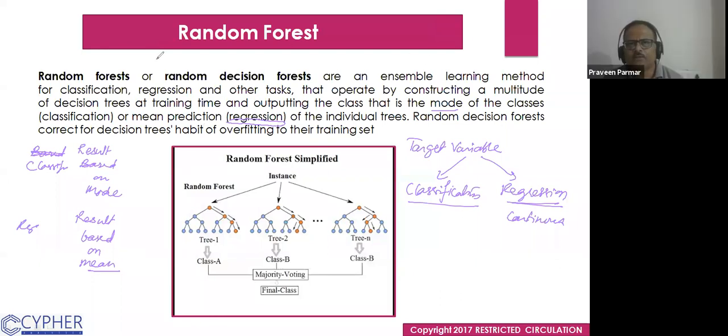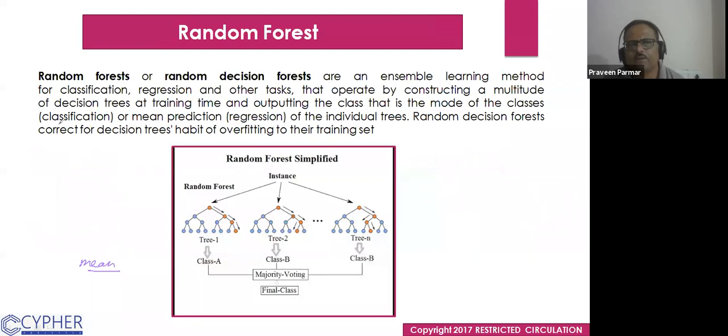Let me explain this statement once more. As you know, the random forest or random decision forest is an ensemble learning method for classification, regression, and other tasks that operates by constructing multiple decision trees. We create multiple decision trees, 500 by default, at training time, and output the class. If we have a classification target variable, that is the mode of the classes.